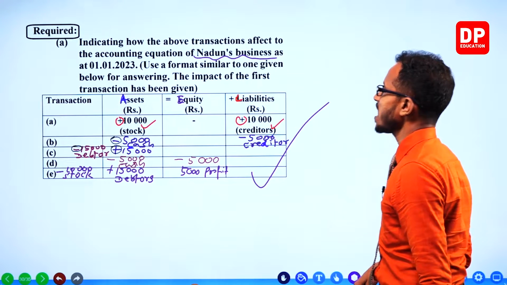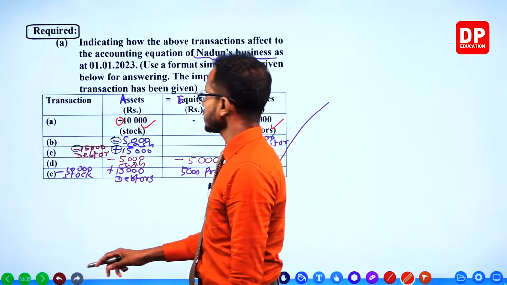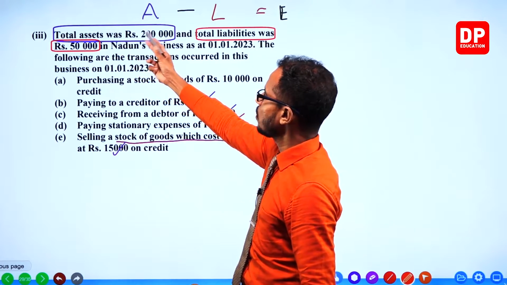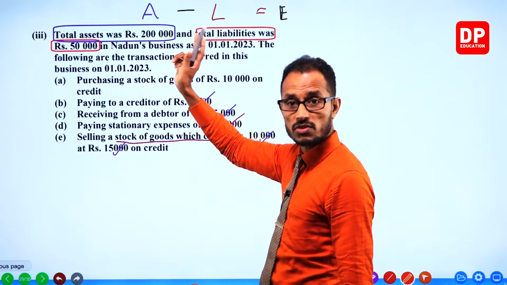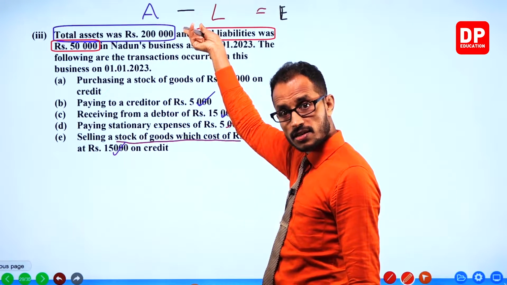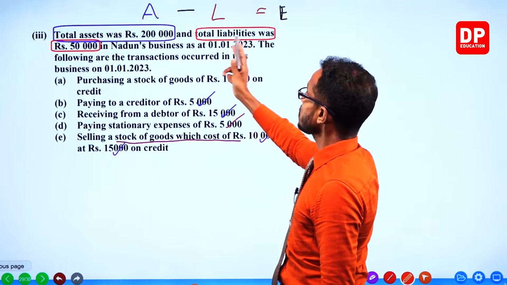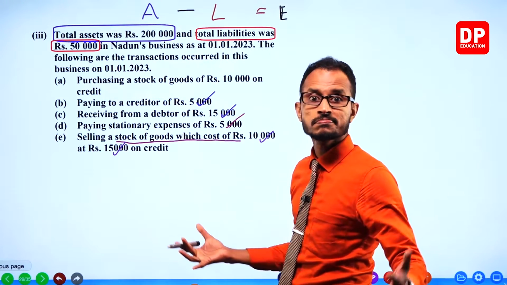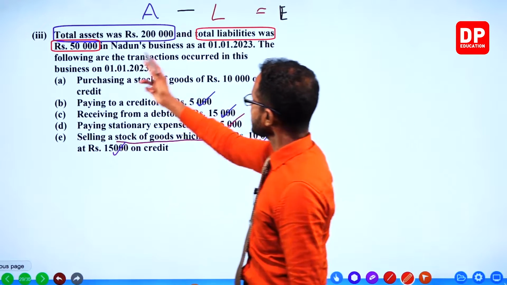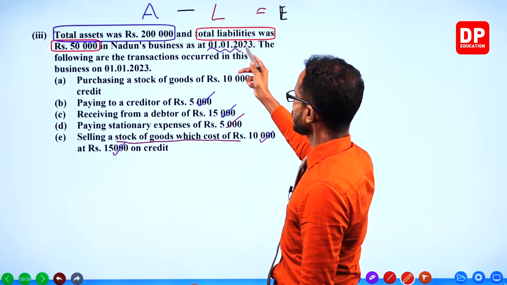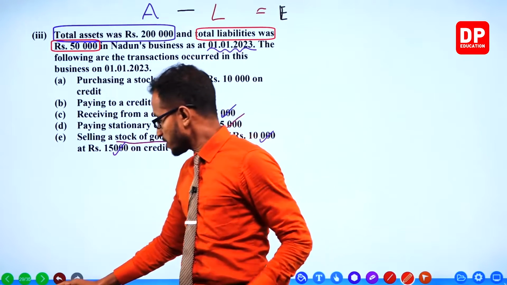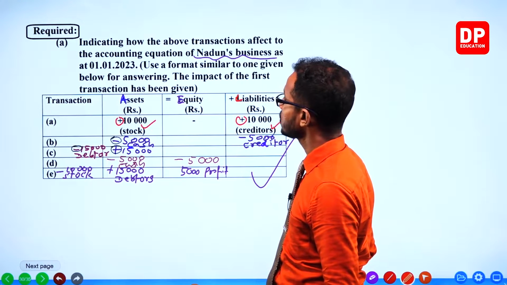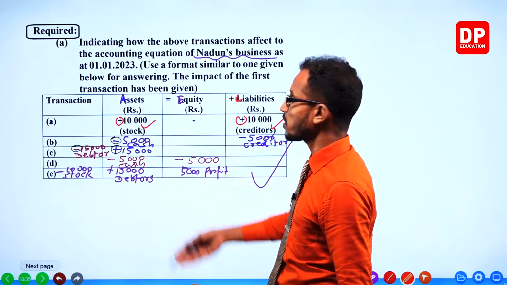Accounting equation is done. But guys, did you notice that assets of 200,000 were already in the business, and 50,000 worth of liabilities was already there? Those are opening balances, 1st January 2023 opening date. And these transactions occur.